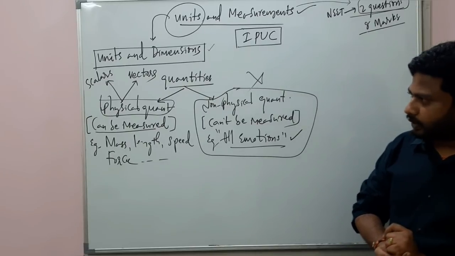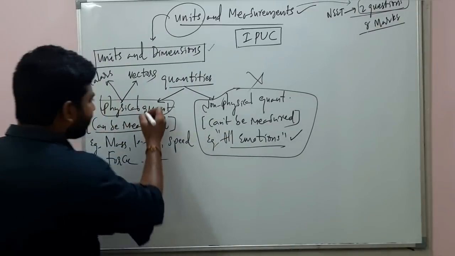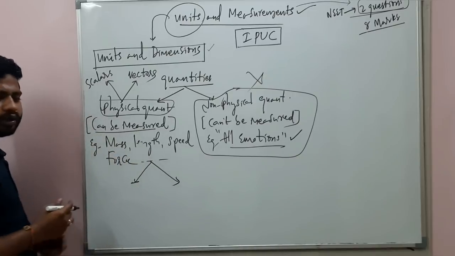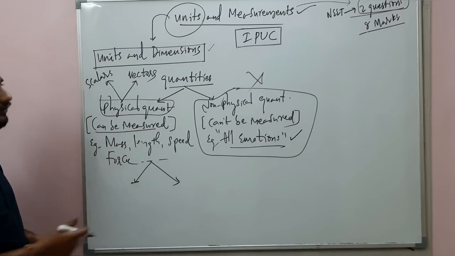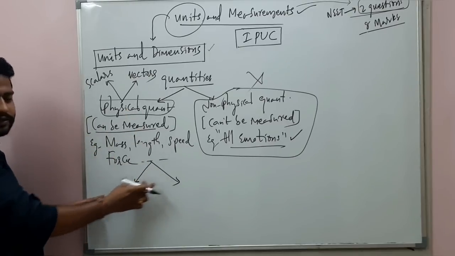Okay. Now, one more important thing here. These physical quantities are again classified into two important types of quantities. Remember, we forget about the non-physical quantities. The physical quantities are again classified into two types.